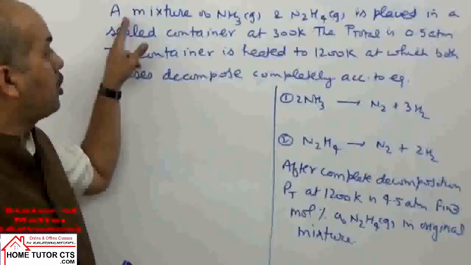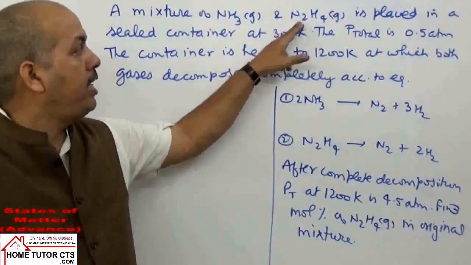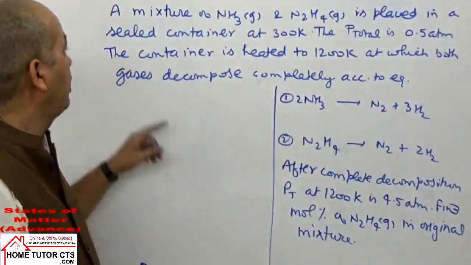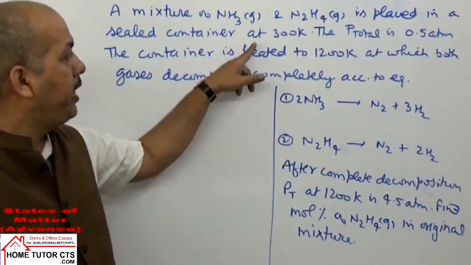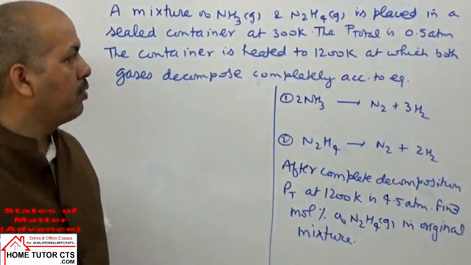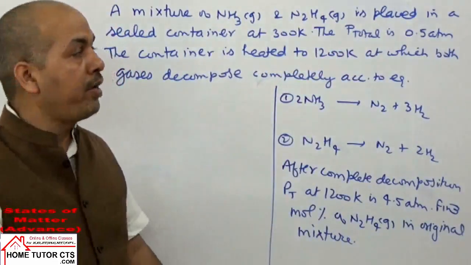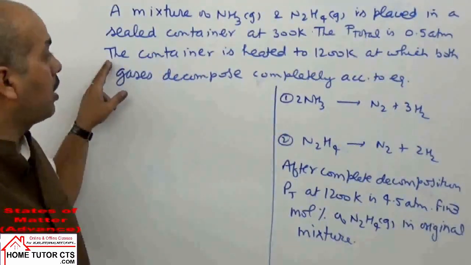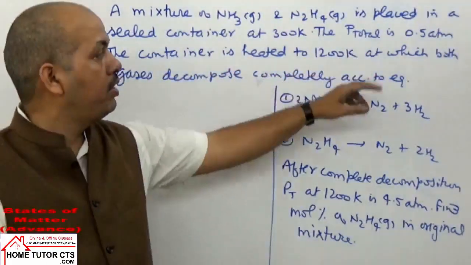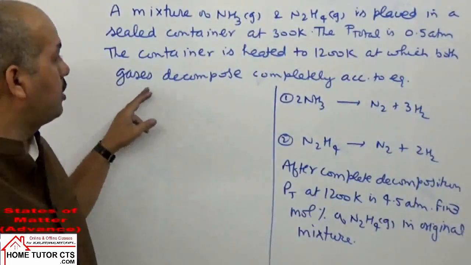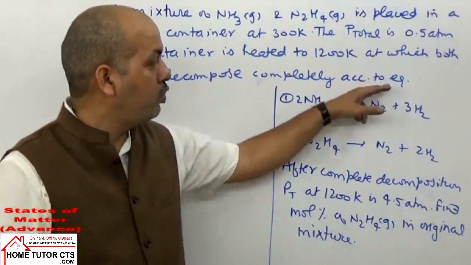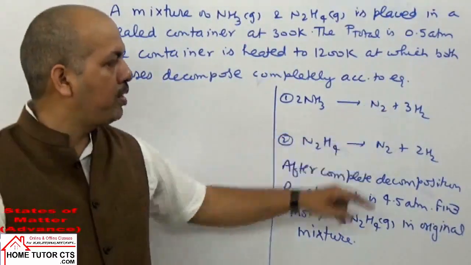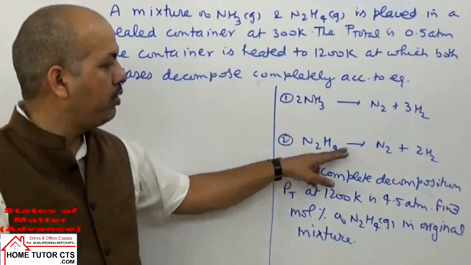Question: a mixture of ammonia gas and hydrazine gas, N2H4, is placed in a sealed container at 300 Kelvin. At first, the total pressure is 0.5 atmosphere. The container is heated to 1200 Kelvin, at which both the gases decompose completely according to the equations: ammonia gas gives N2 plus 3H2 gas, 2 moles; N2H4 gives N2 plus 2H2 gas.